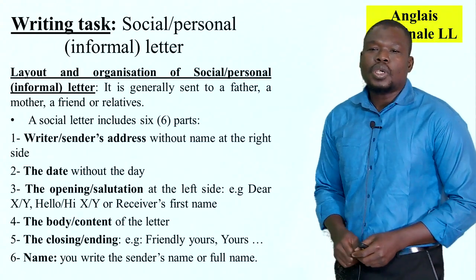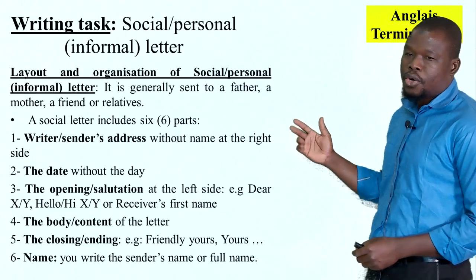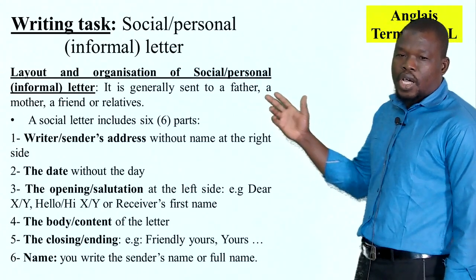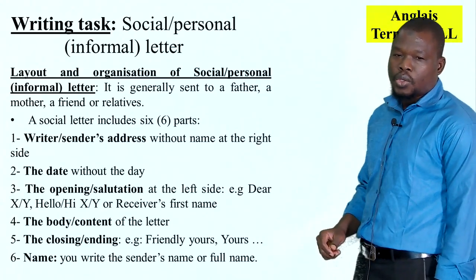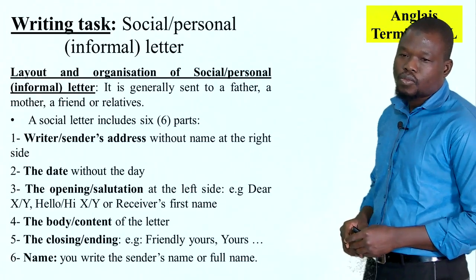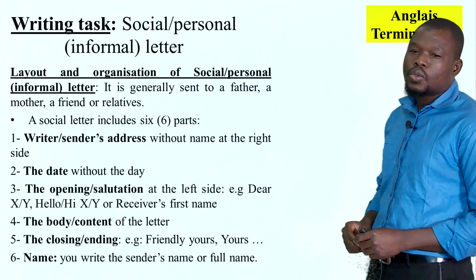A social letter includes 6 parts. The first one here, we have the writer or the sender's address without the name, at the right side of the page. The second, we have the date without the day.